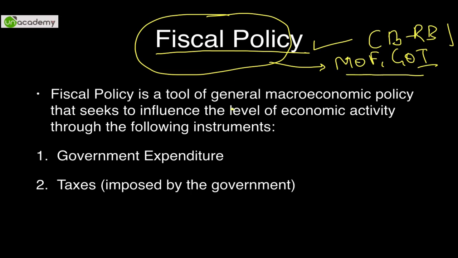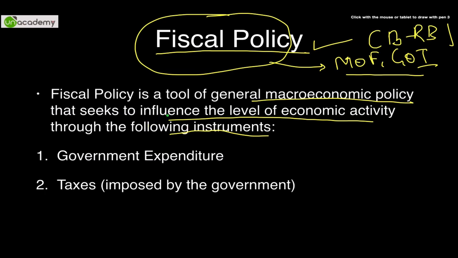It is a tool for general macroeconomic policy that seeks to influence the level of economic activity through two instruments. Remember these two instruments, they are very, very important. The only two tools through which fiscal policy can be modulated. The first one is government expenditure, also known as public expenditure. And the second is taxes, the taxes that you come to hear about every day in everyday life, like income tax, wealth tax, gift tax, etc. We are going to discuss these taxes in the video, and these are also imposed by the government.